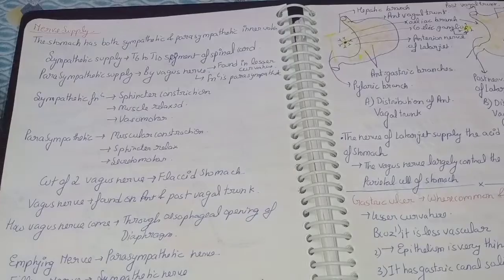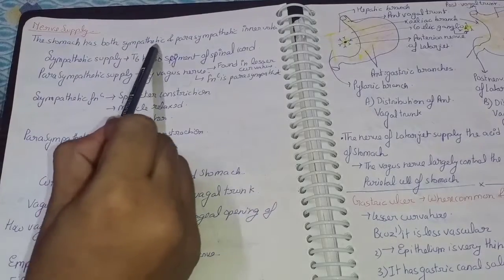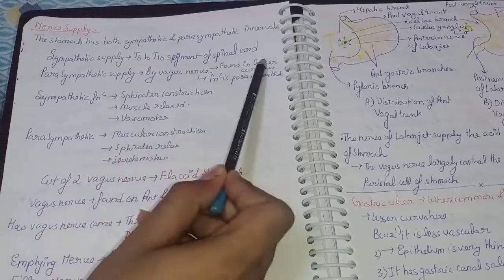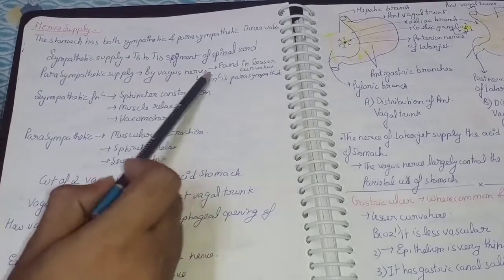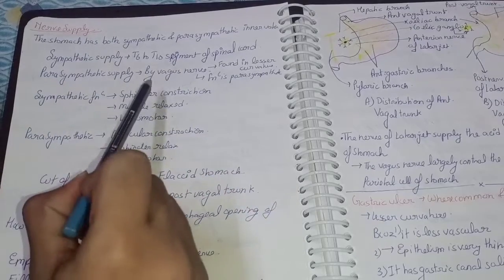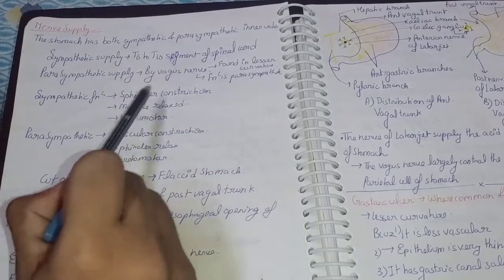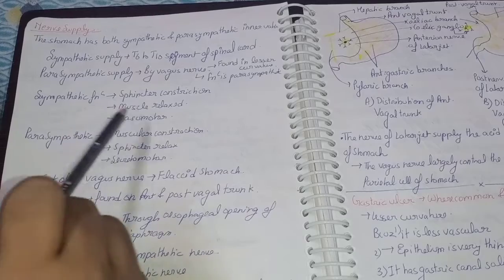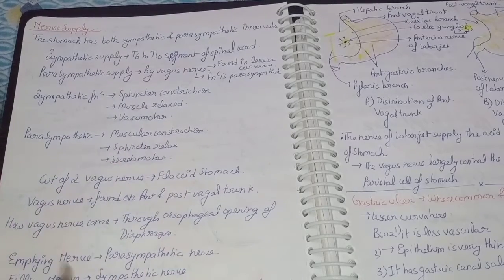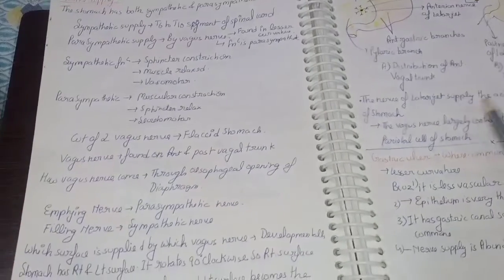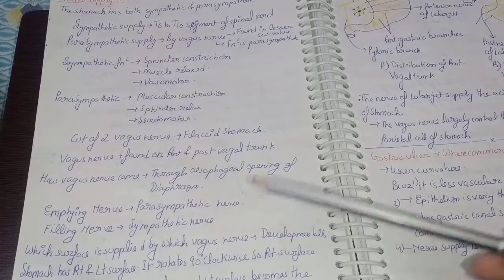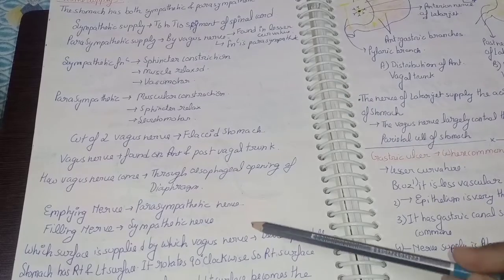Now we will talk about the nerve supply of the stomach. The stomach has both sympathetic and parasympathetic innervation. Sympathetic supply is from the thoracic 6 to thoracic 10 segments of the spinal cord. Parasympathetic supply is by the vagus nerve, which is found along the lesser curvature. The sympathetic function will be sphincter constriction, muscle relaxation, and vasomotor. Parasympathetic will be muscle contraction, sphincter relaxation, and secretomotor. Now what will happen if we cut the vagus nerve? A flaccid stomach will result. The vagus nerve is found on the anterior and posterior vagal trunks. How does the vagus nerve come? Through the esophageal opening of the diaphragm.